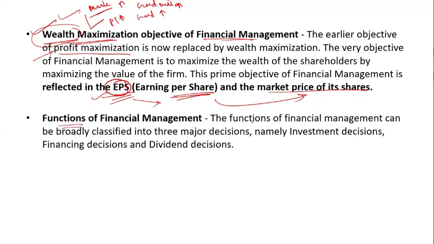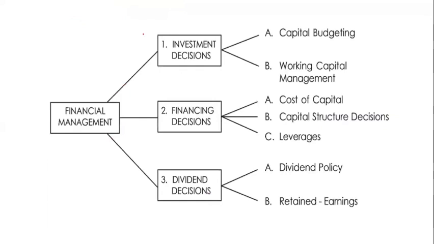Now the functions of financial management can be broadly classified into three major decisions: the investment decision, the financing decision, and the dividend decision. So what is the investment decision? When you collect your finance, you have to think about where you are investing this money, where you are utilizing it.